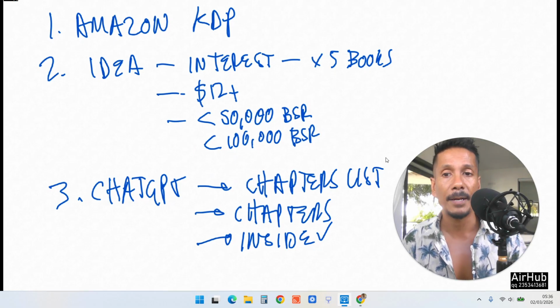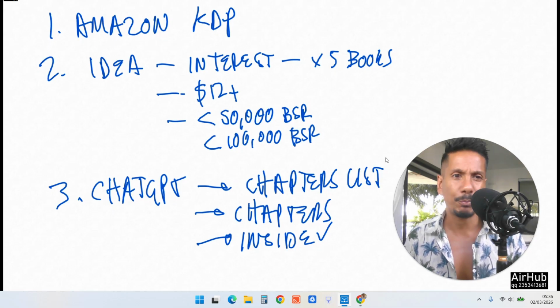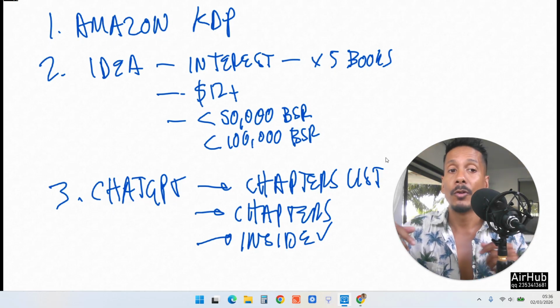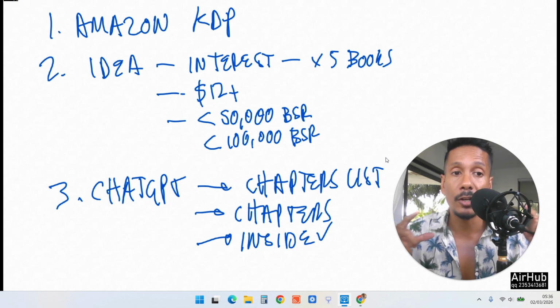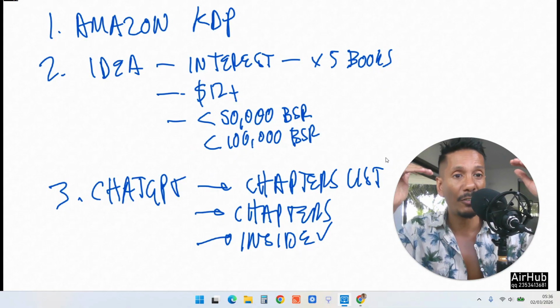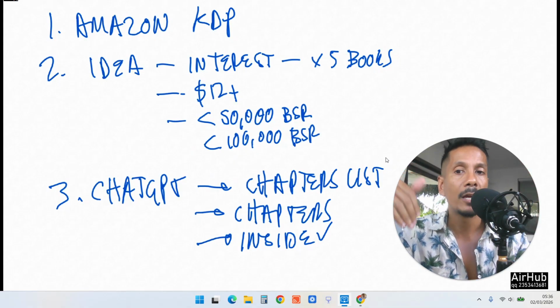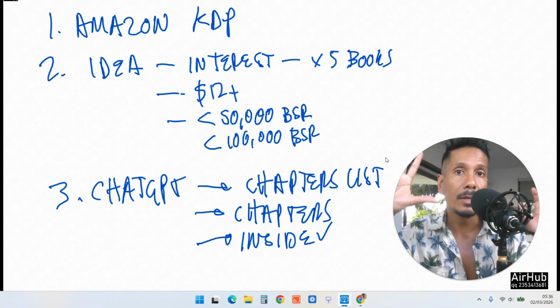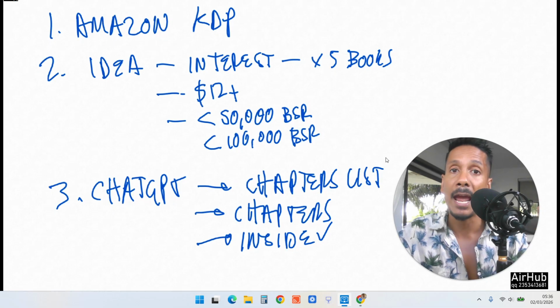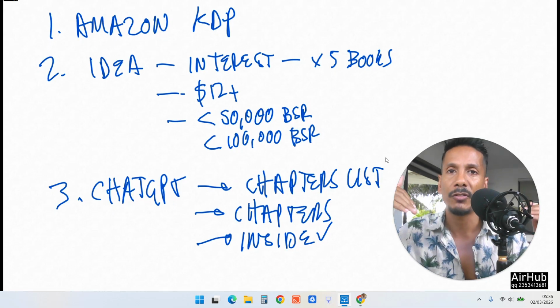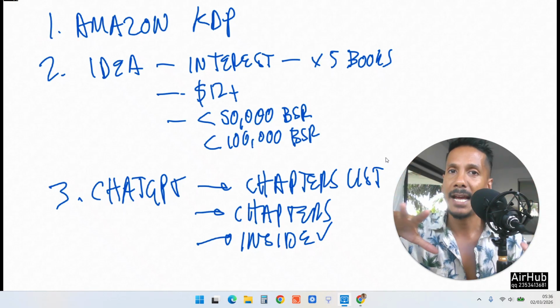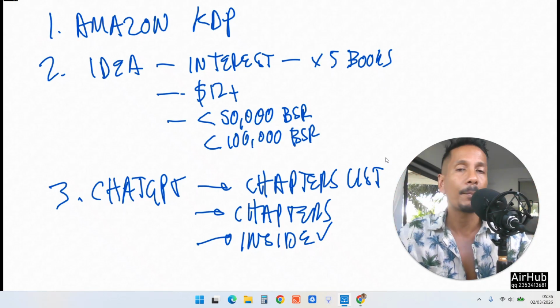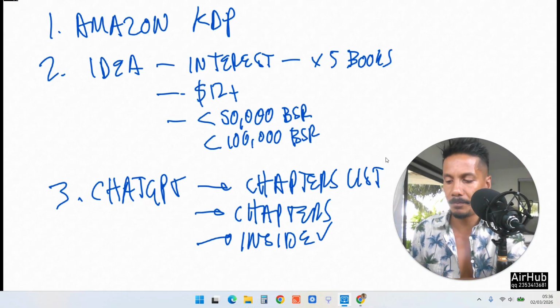So you want to make your money for free, and just practice doing it. Now, because it's a pain in the arse to do, that's a good thing, because that means the prices of these types of books are still quite high, as opposed to colour books, where it's very easy to do. Anyone can do a colour book, and that drives the price low. This, anyone can do it, but it takes a bit of effort, so it keeps the price high.